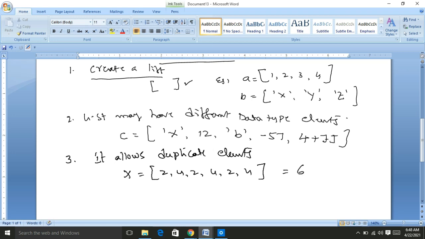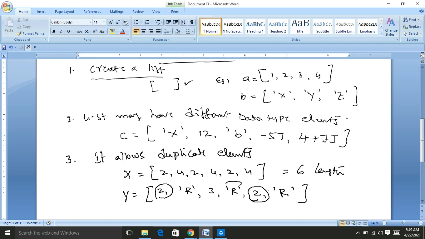That means the length of the list is actually 6, but the elements are repeated. The list allows duplication of elements, which may be integers or strings also. Here I write 2 comma r comma 3 comma r comma 2 comma again r, like that. So the integer value is duplicated, and the string value r is also duplicated.